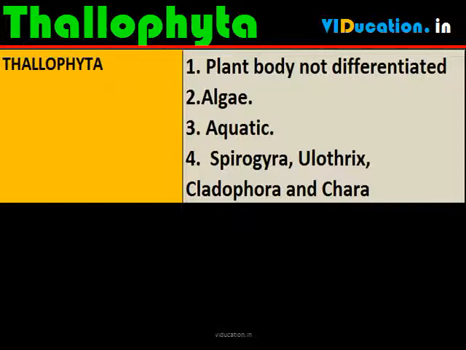Thallophyta plants that do not have a well-differentiated body design fall in this group. The plants in this group are commonly called algae. These plants are predominantly aquatic. Examples are Spirogyra, Ulothrix, Cladophora and Chara.